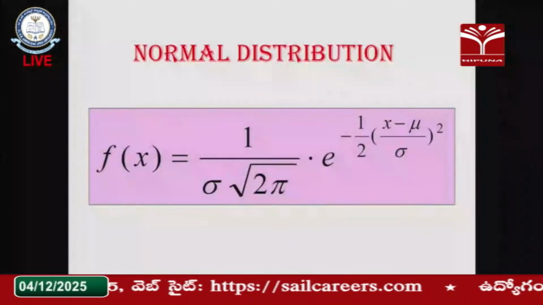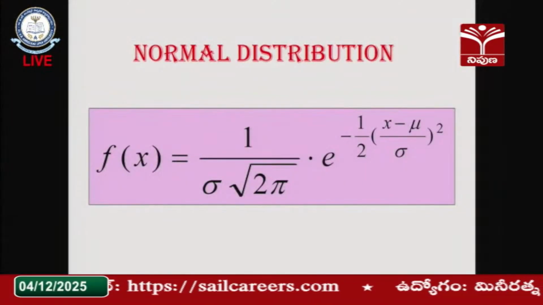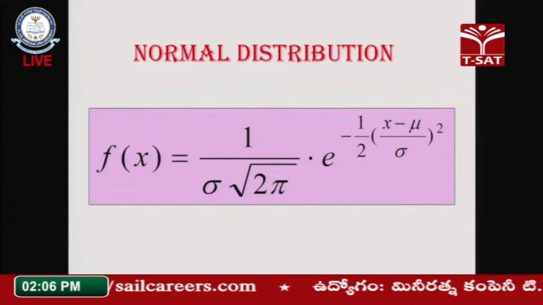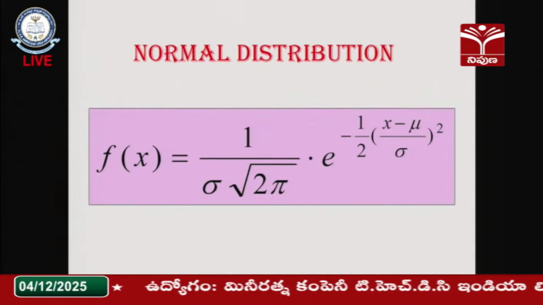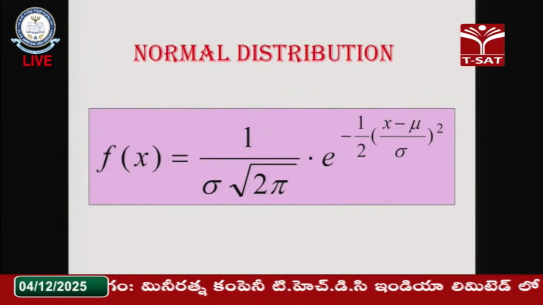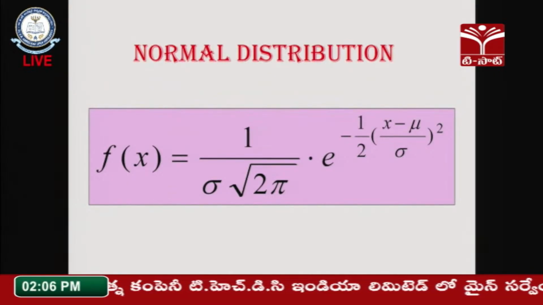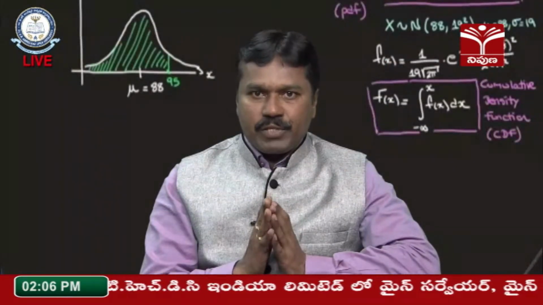f of x is equal to 1 by sigma into root over 2 pi into e to the power of minus 1 by 2 of (x minus mu by sigma) whole square. This is the probability density function of the normal distribution.